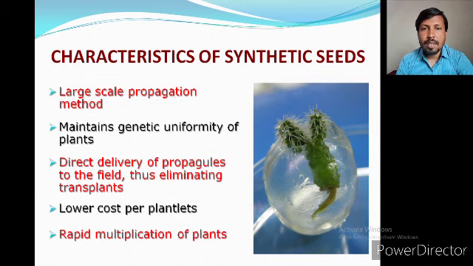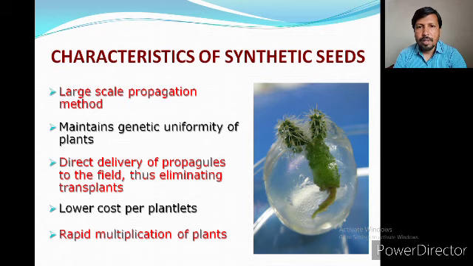Then it maintains genetic uniformity of the plant. Obviously, if we are preparing all the seeds from a single somatic embryo which contains the same genetic material, then ultimately we are going to produce a number of plants that will have the same genetic material, that is, the same genetic uniformity.